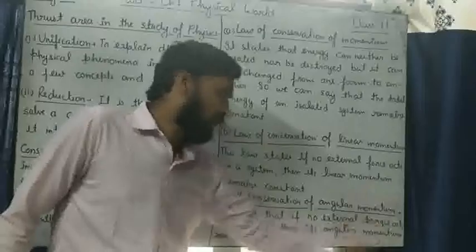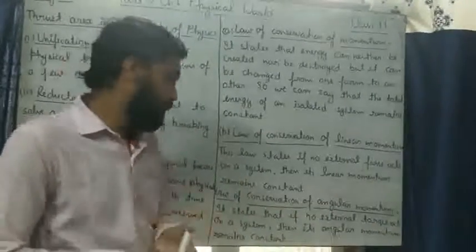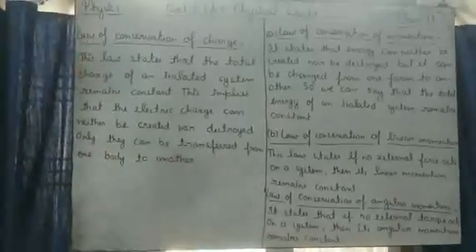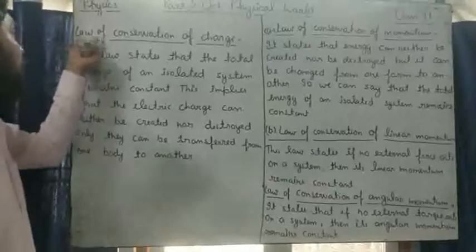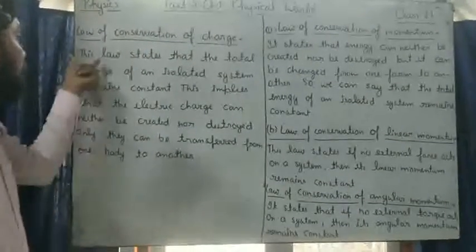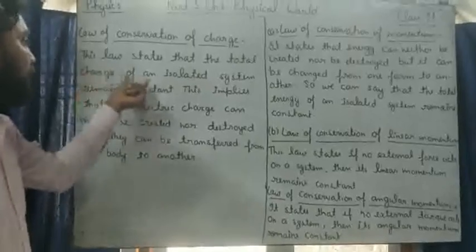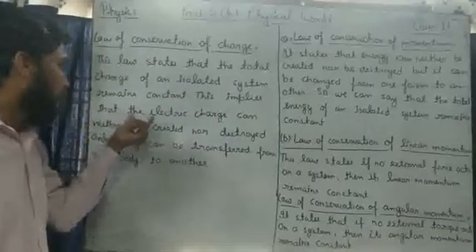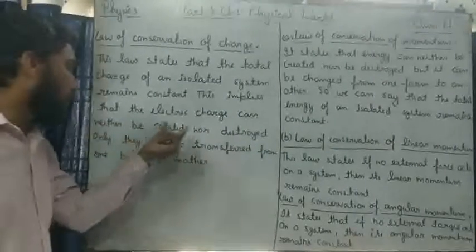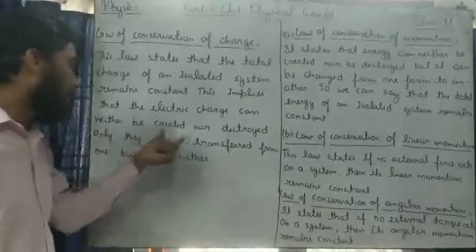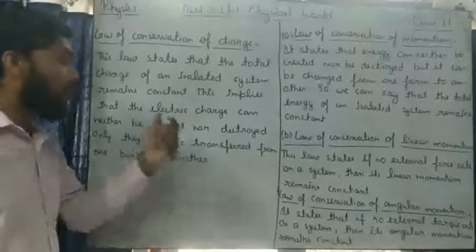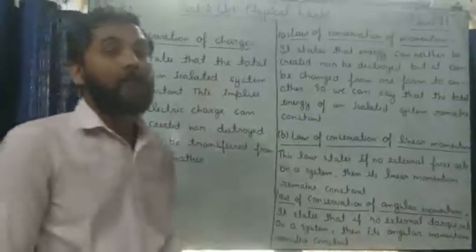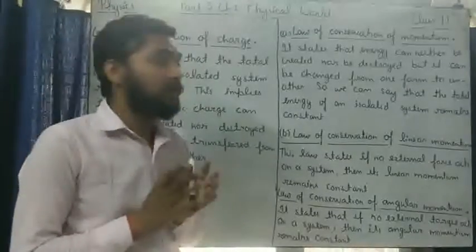Here is a new term, torque, which is the perpendicular force. Now next, the law of conservation of charge. This law states that the total charge of an isolated system remains constant. This implies that electric charge can neither be created nor destroyed, only transferred from one body to another. So this is the last law, the law of conservation of charge, and hence the first chapter is completed.